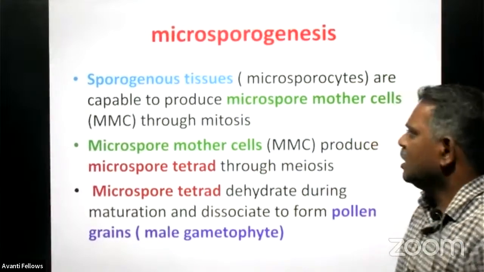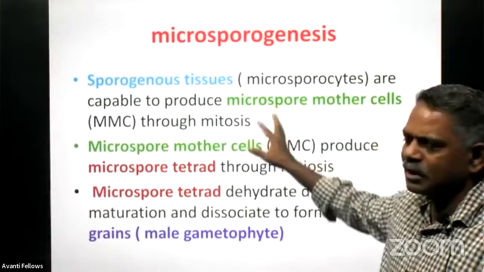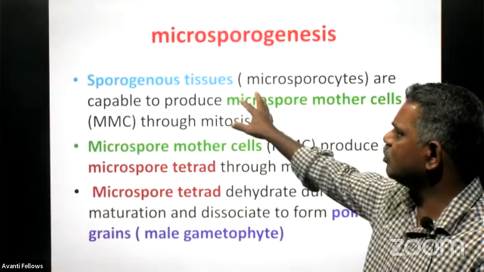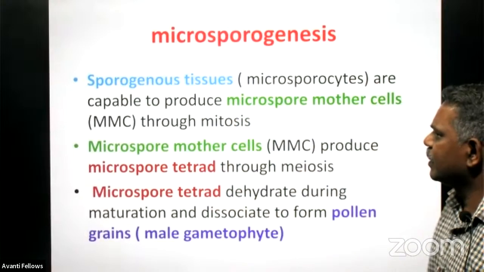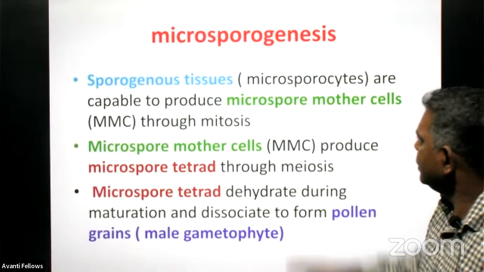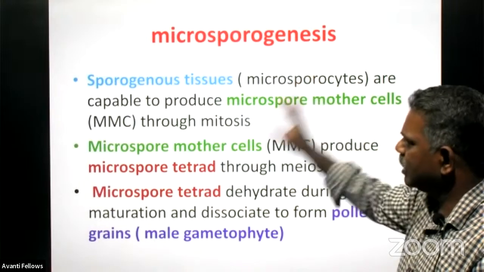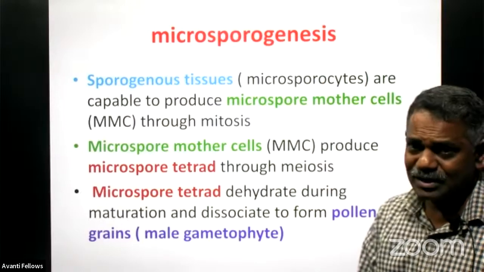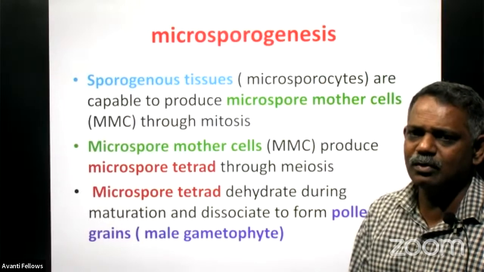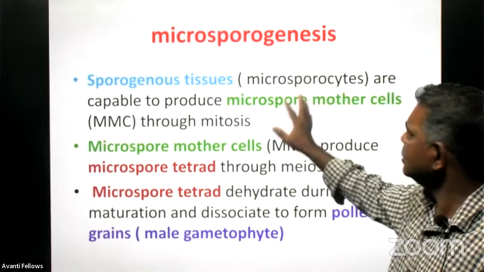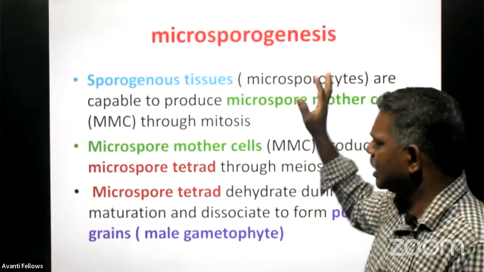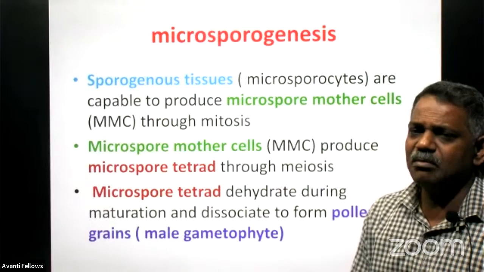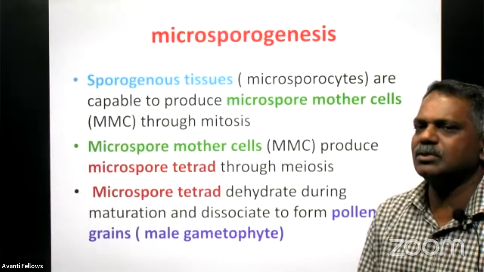And as I told you, microspores are always produced from the sporogenous tissues only. Right. And these sporogenous tissues are called as what? The microsporocytes. And these microsporocytes are capable of producing the microspore mother cell, MMC, through the process of mitosis.